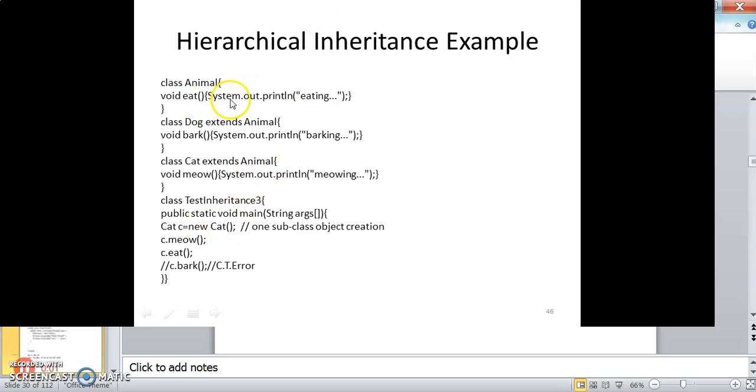Hierarchical inheritance. You can see Animal contains a function eating, and Dog extends Animal, which contains the barking function, and then Cat extends Animal, which contains the meow function, meowing. So here we are creating another class TestInheritance3, public static void main String args, Cat c equal to new Cat, and using the Cat object you are accessing meow as well as eat. You cannot access bark, because you have not inherited anything from Dog. You can only access functions of Cat as well as functions of Animal.